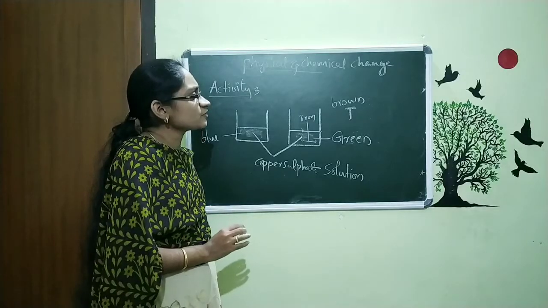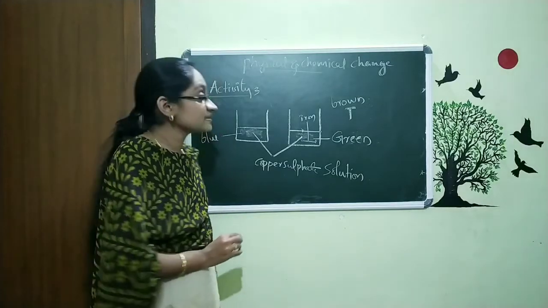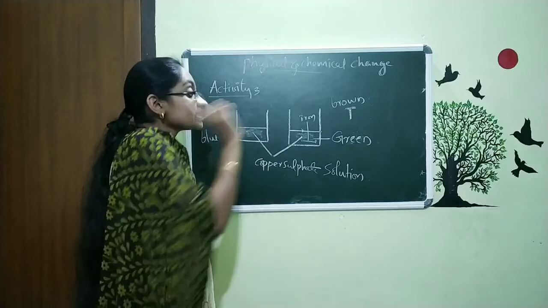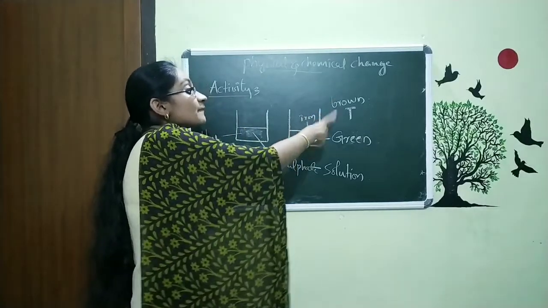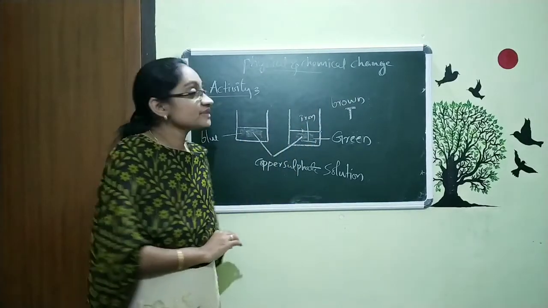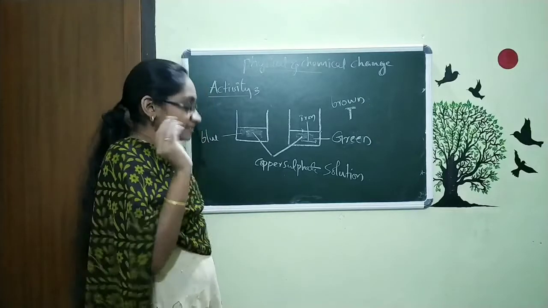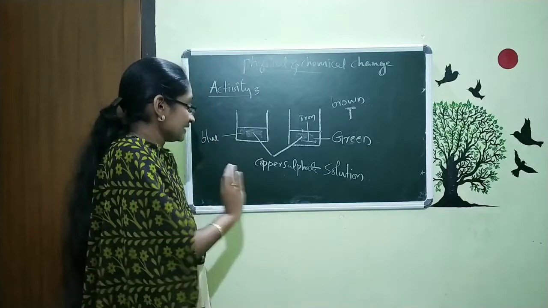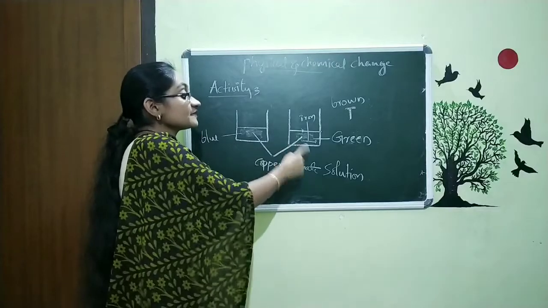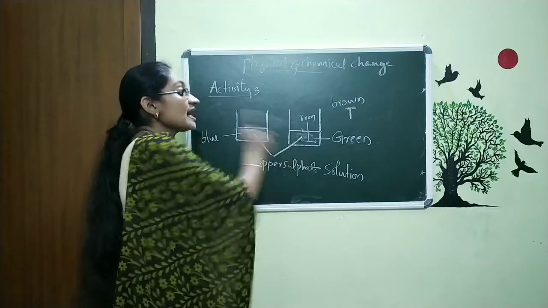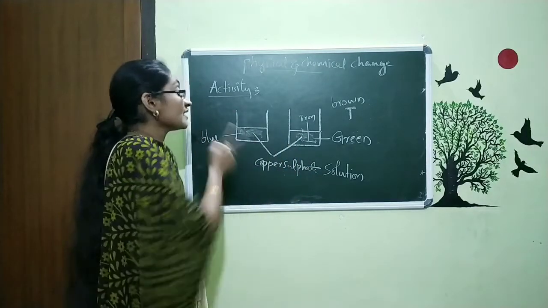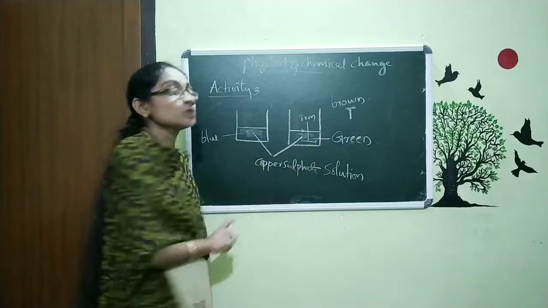How did it turn brown? It is very simple: the copper is getting deposited on the nail. That's how it got the brown color. So simply we can say that the reaction takes place between the copper sulfate solution and the iron nail, and that's why the blue color changed to green.